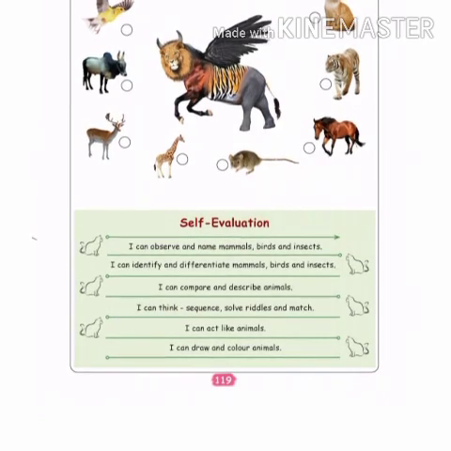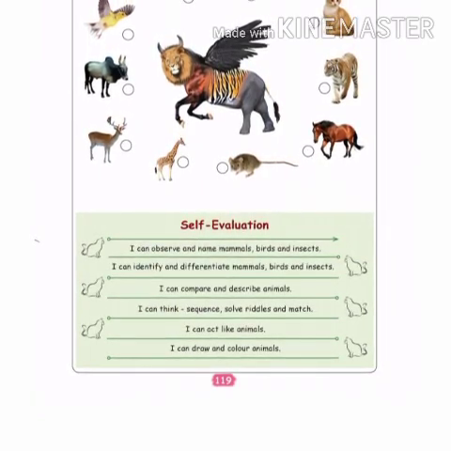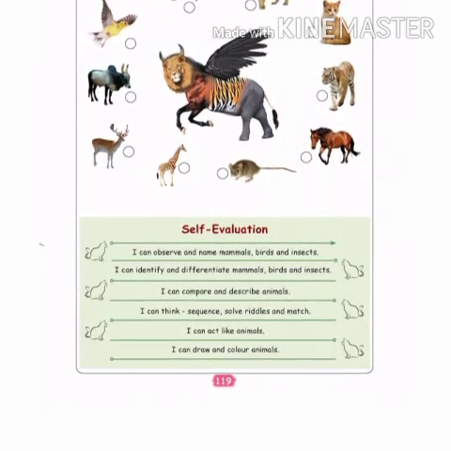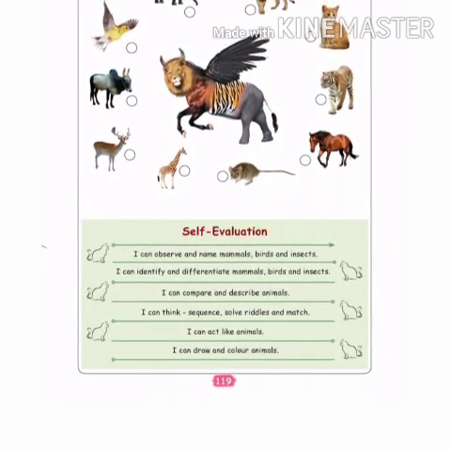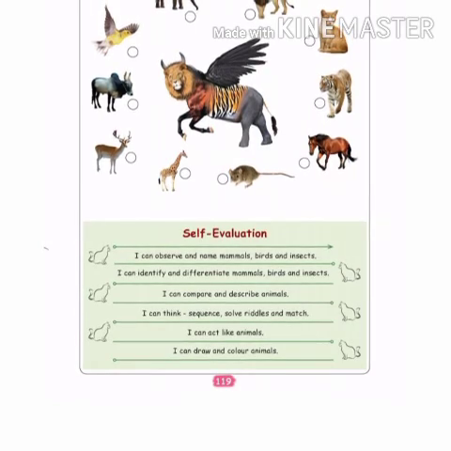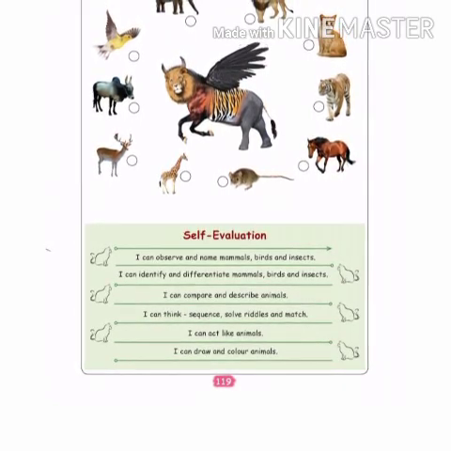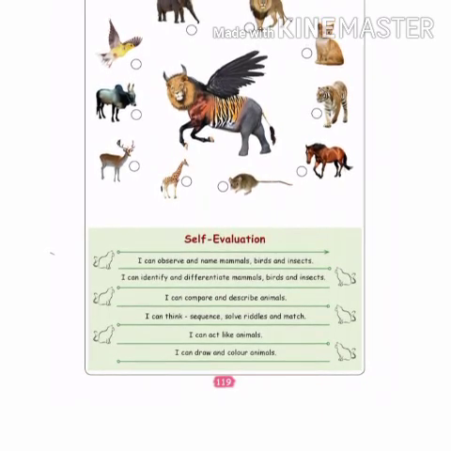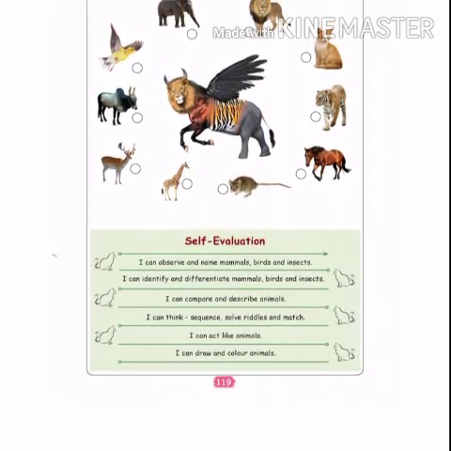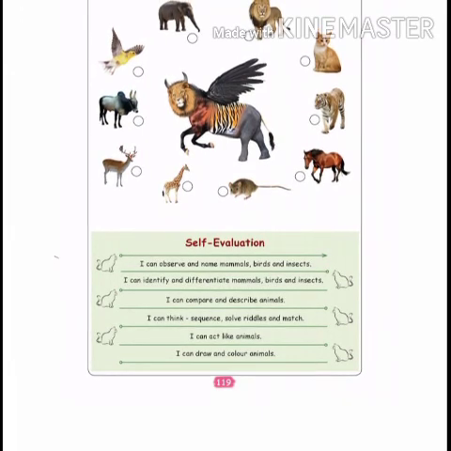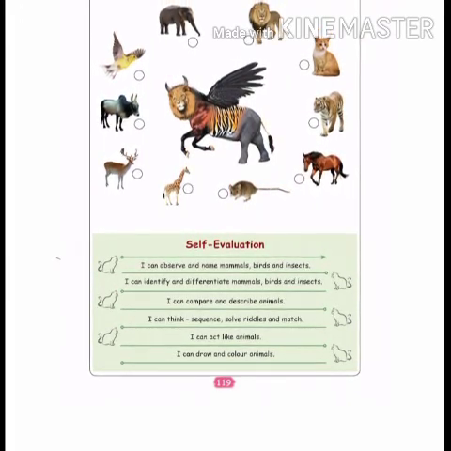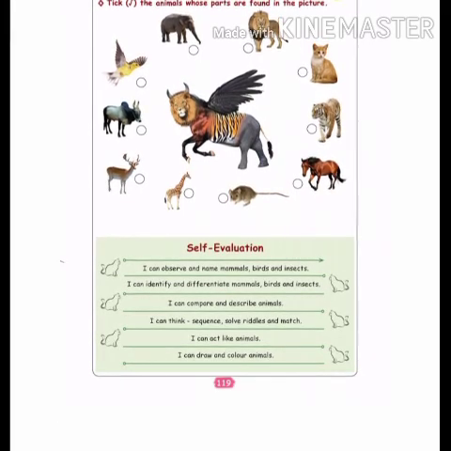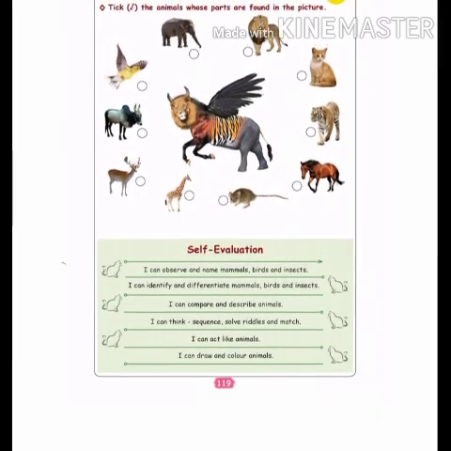Okay, next one, I can think, sequence, solve riddles and match. Okay, now we did not do like that only. I can act like animals. Can you act like animals? If a dog is barking, how will you act? You can say wow wow like that, or you can make a cat sound meow like that. Okay, this is acting. You can also do it at home.